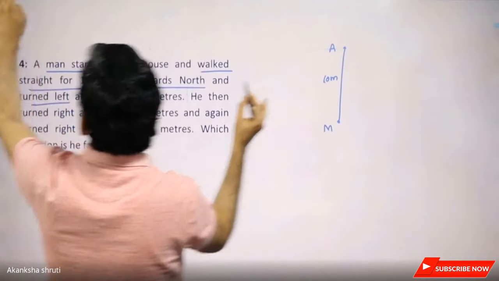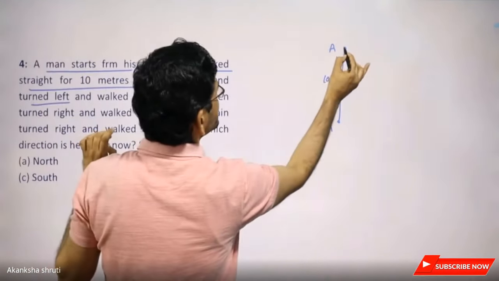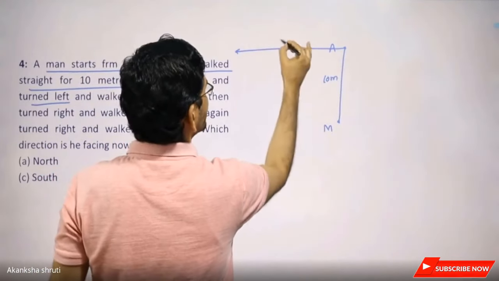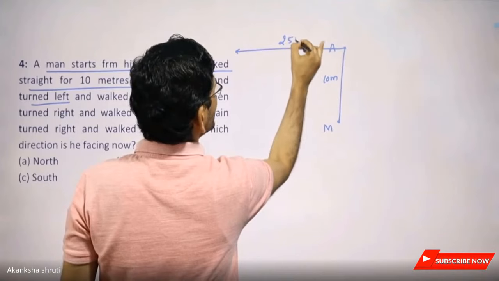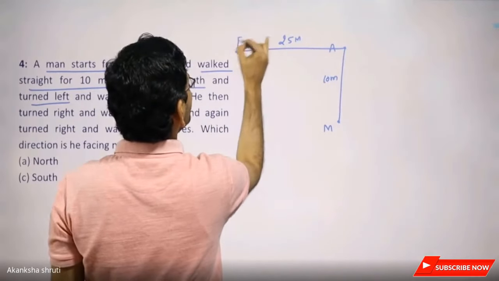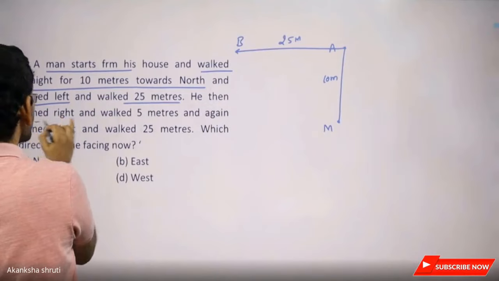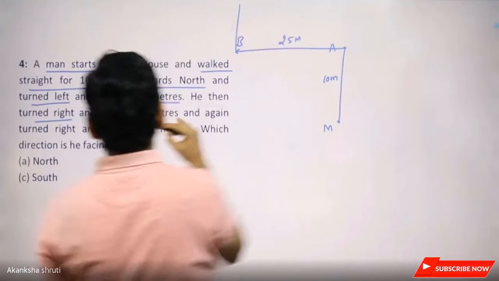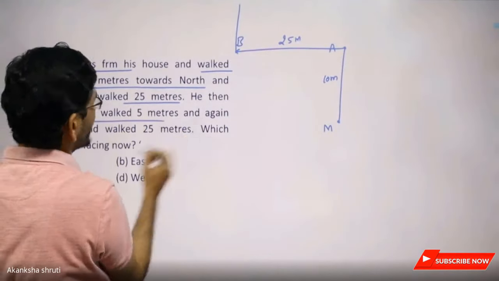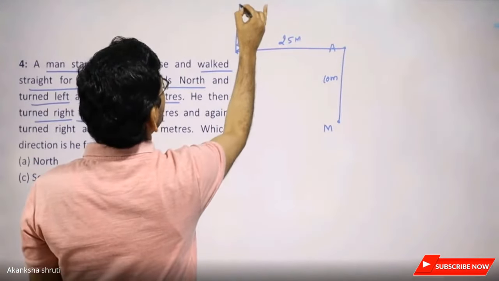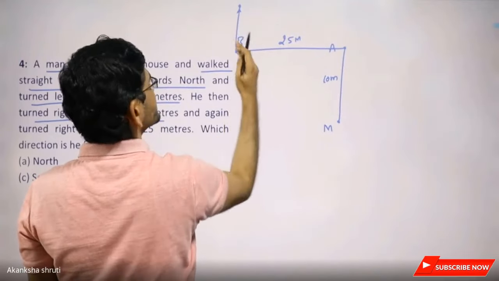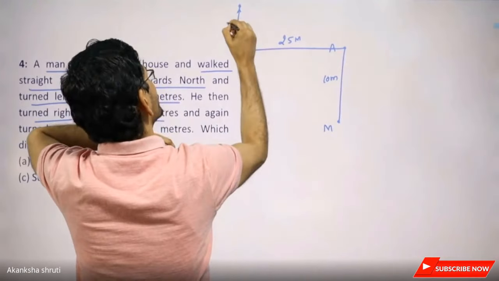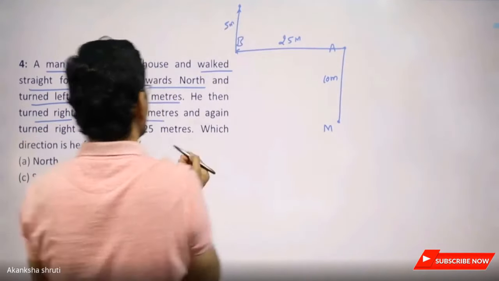In the left, now the man is traveling 25 meters. So draw it a bit longer than this 10. So it is 25 meters. Consider this point as B now. He then turned right. So from here, now further right. And walked 5 meters. Now, right with respect to this will be the right, this will be the left. Right for another 5 meters.